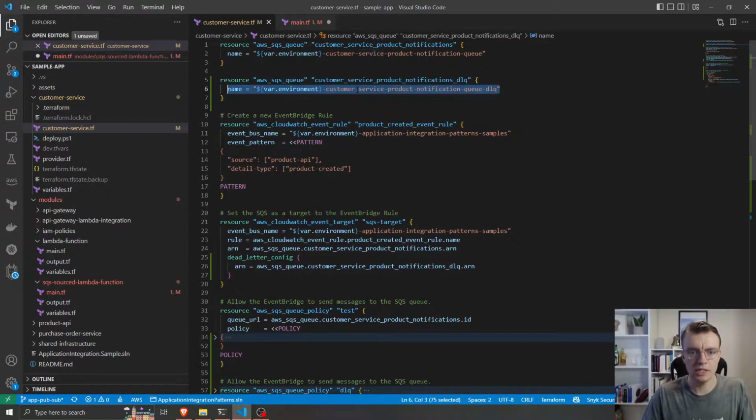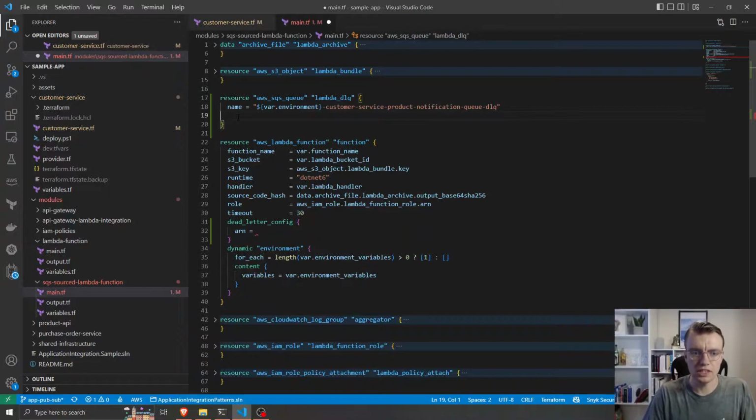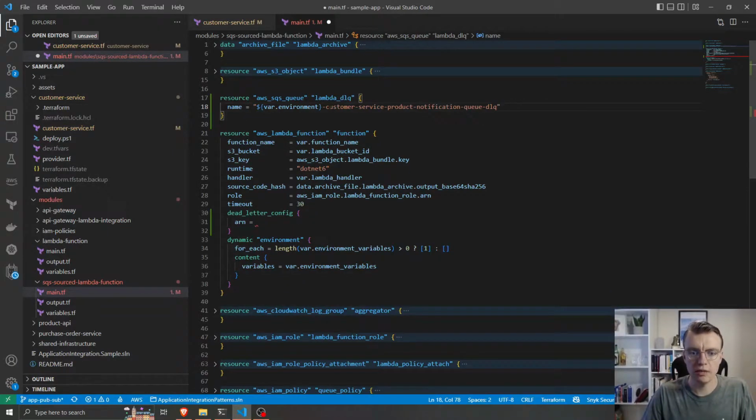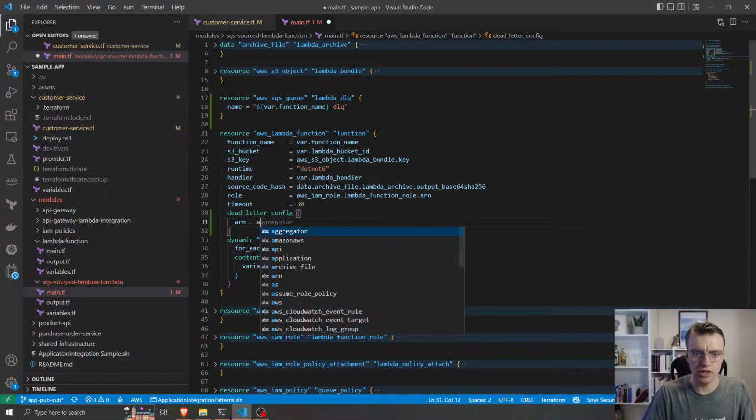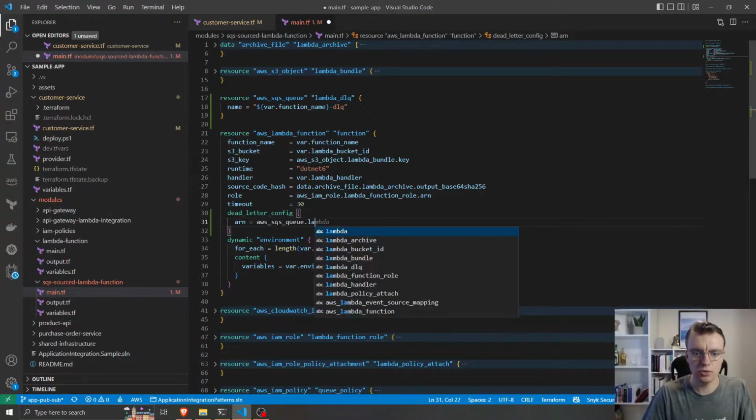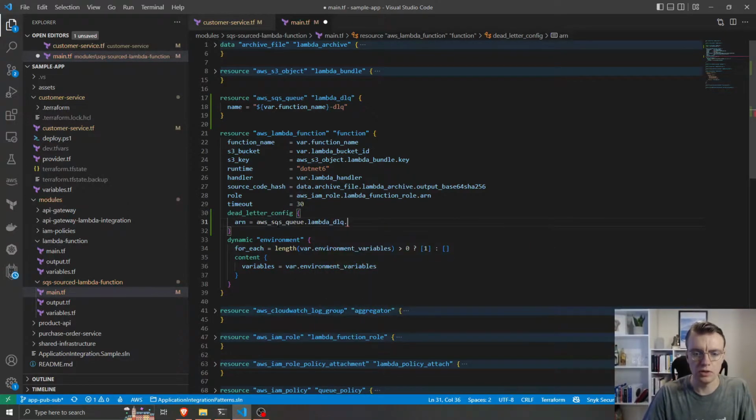I'm going to call this queue, starting with the environment name, and then give it the same name as our function name, with the letters DLQ on the end. So whatever the name of the Lambda function is, and dead letter Q. Then in our ARN, we're going to add aws_sqs_queue.lambda_dlq.arn.